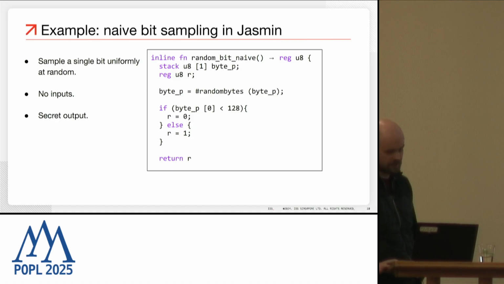Here on the right, you see a program which tries to sample a bit uniformly at random. You see some details, but the really important part is that we're using the built-in primitive random bytes to get a random byte, and then we're just checking if the sampled byte is smaller than 128, in which case the result is 0, and in the other case the result is 1. Here the important thing is that we have no inputs, and we would like the output to be secret.